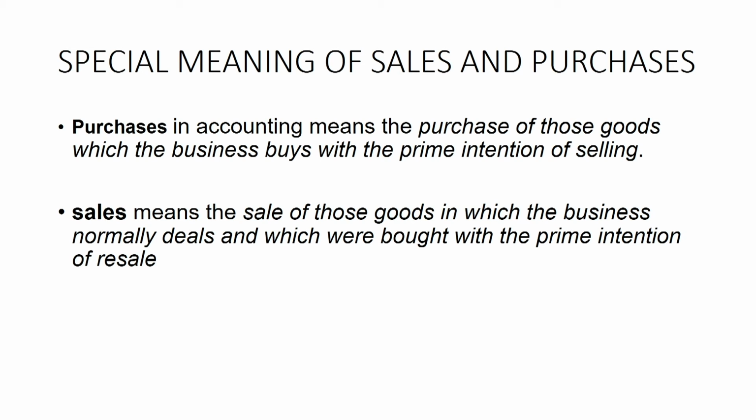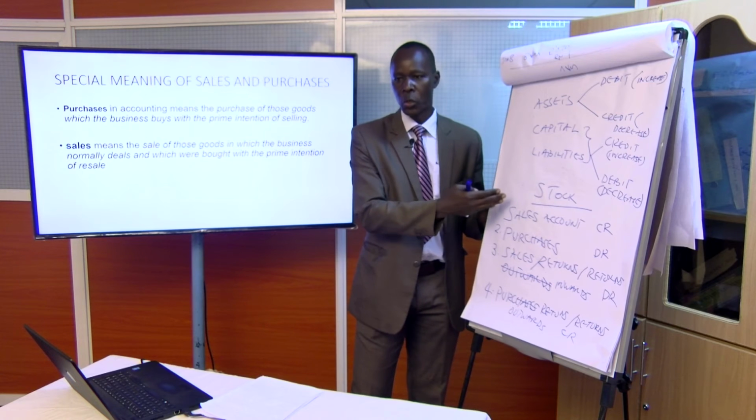Same to sales. It means sale of those goods in which the business normally deals and which were bought with the prime intention of resale. So maybe you have used your van for a long time and you need to dispose it, and you don't normally deal in vehicles. That's not considered a sale. Okay? So that's important, that distinction. So let's take our next example that I'm going to use to illustrate how to record transactions involving stock.